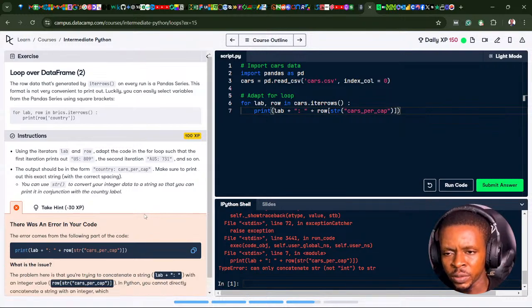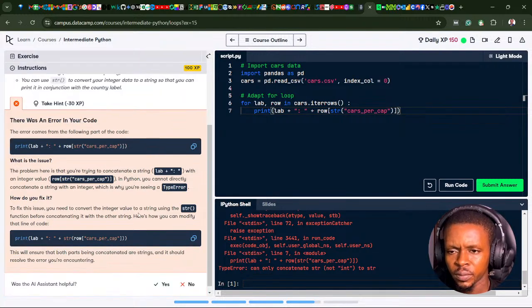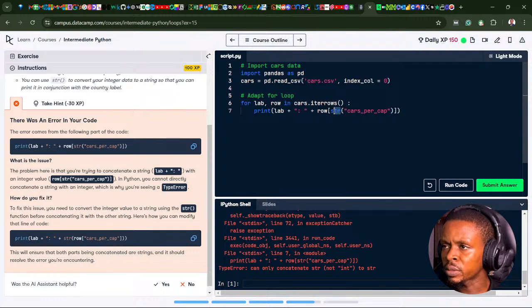Let's use the AI editor here to see if we can troubleshoot the error. Let's see, what are we missing? Oh, hold up. Lab plus, okay, plus string. Oh, I'm supposed to bring this. Oh, so my mistake was the row is supposed to come in between this. So this is the row label. Row. I'll convert everything to a string. Oh, correct.